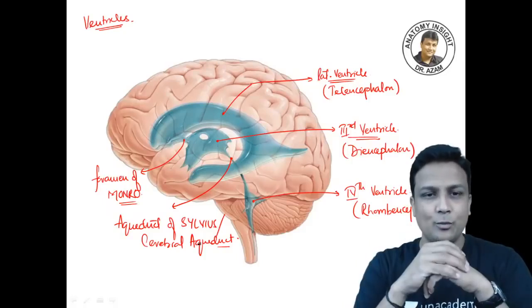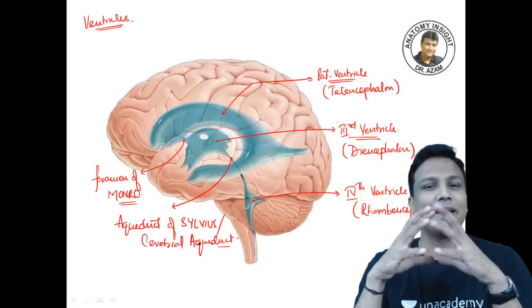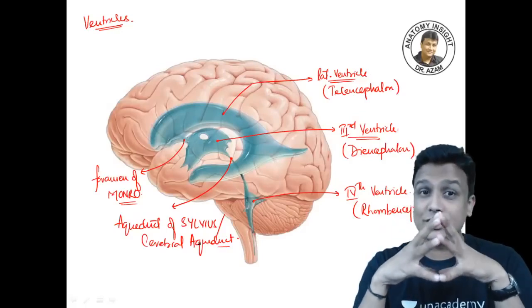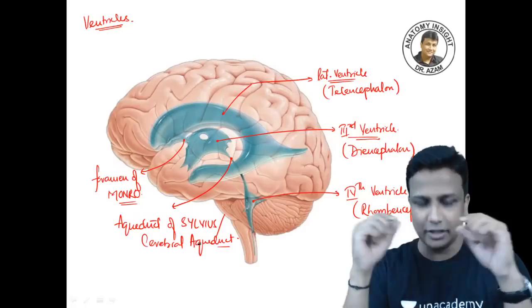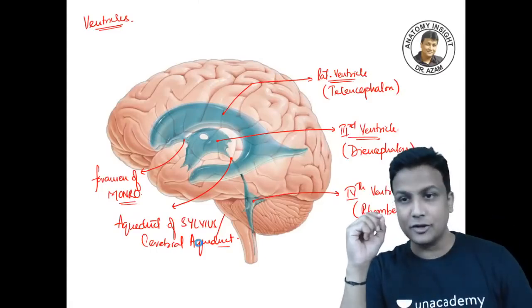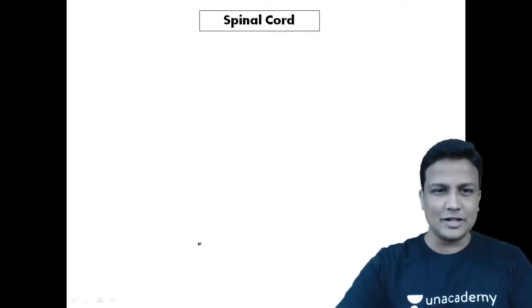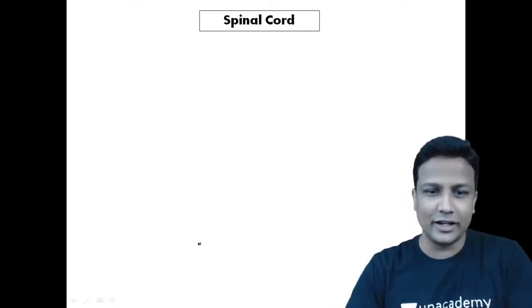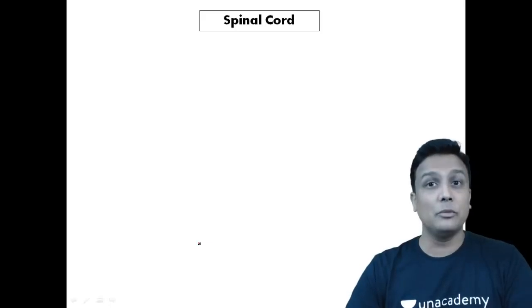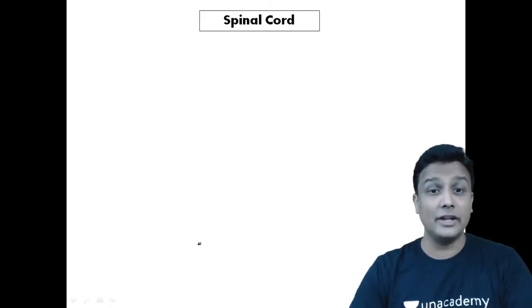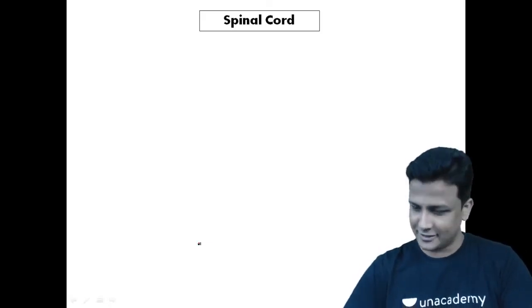Now, once you are done with all these ventricles and how they are connected, my dear friends, if you are completely ready, welcome. Let's start with the most important thing for your MCA exam, guys, that is your spinal cord topic. After a slight introduction, starting 5 minutes, I think you are now in the mood of studying. Now welcome to the most important thing, the spinal cord, from where you can always expect a question, guys.